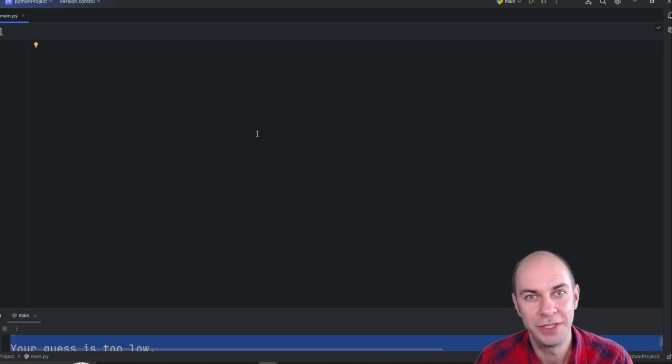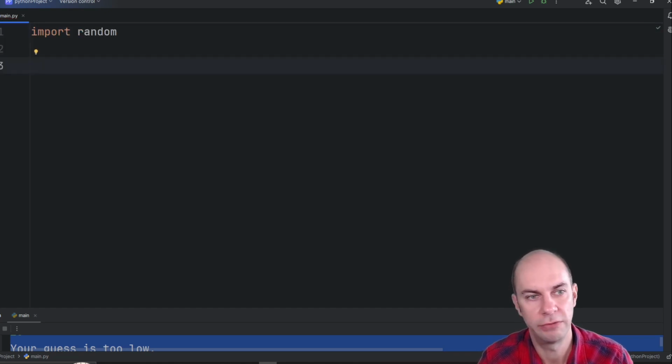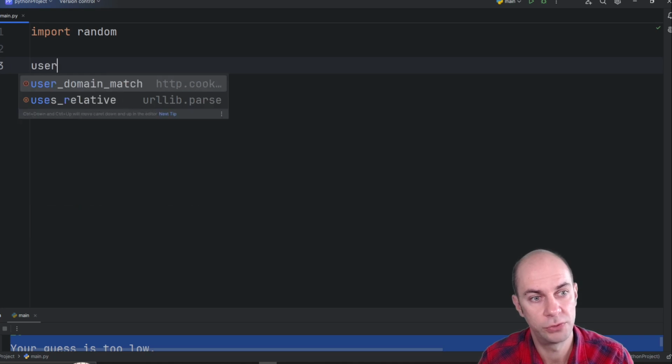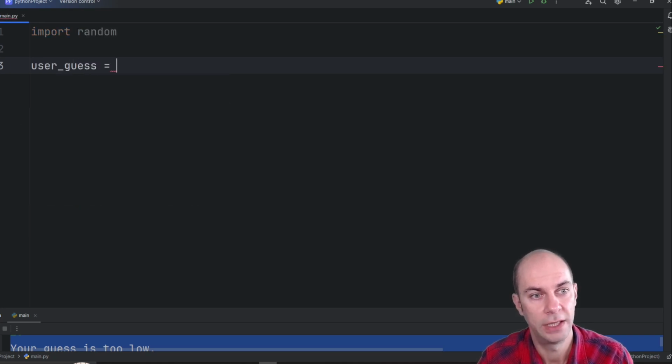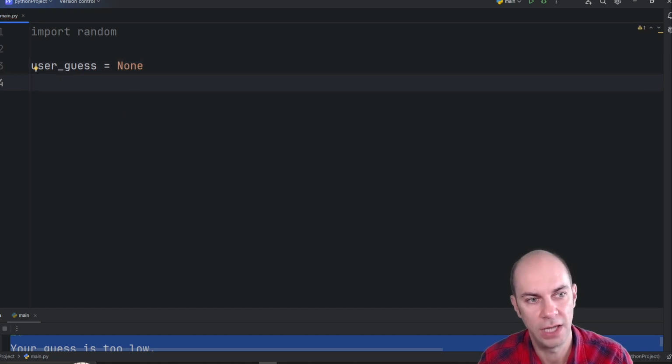Okay, I hope you gave this challenge a good go. So hopefully you discovered that you can import the random module with the keyword import. And then the module is called random. So we're going to use it to generate a random number. Now, we're going to need to initialize some variables here for our project. So, of course, we're going to have a user guess. And remember, that's going to be an integer. But right now, we don't have anything, so we can assign it the value of None.